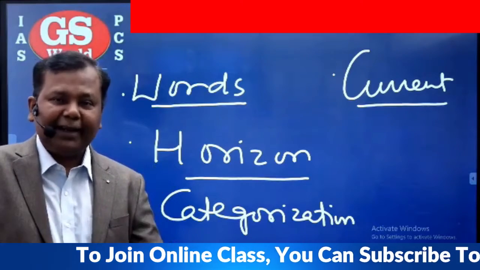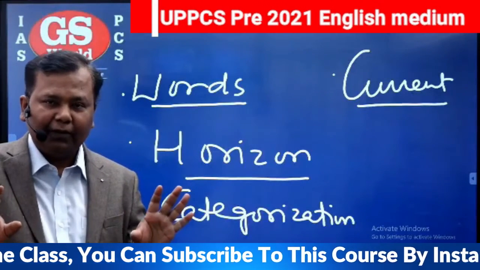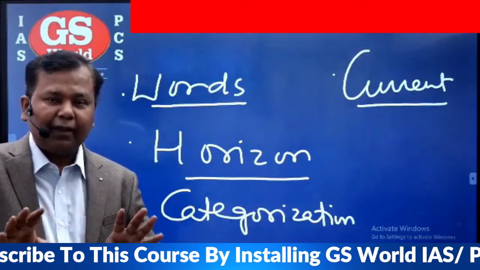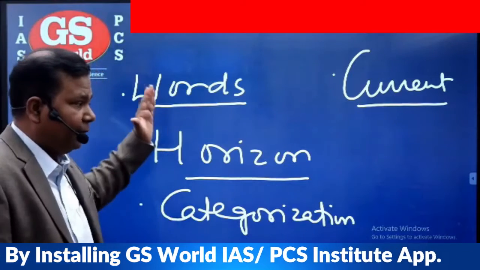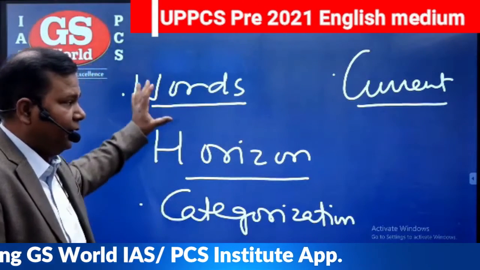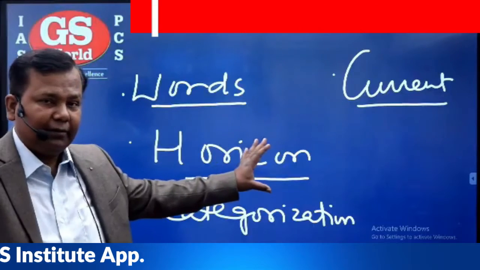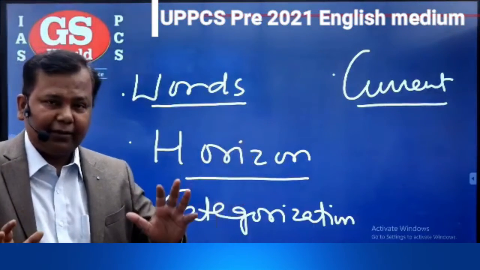Now don't get misguided. Don't prepare only those things that are in current. That may be a fiasco for you. That is not the way to prepare. The way to prepare is this way. In this direction we have to go. Clarify the meaning of the words. Know the horizon of the topic. Then categorize the topic.